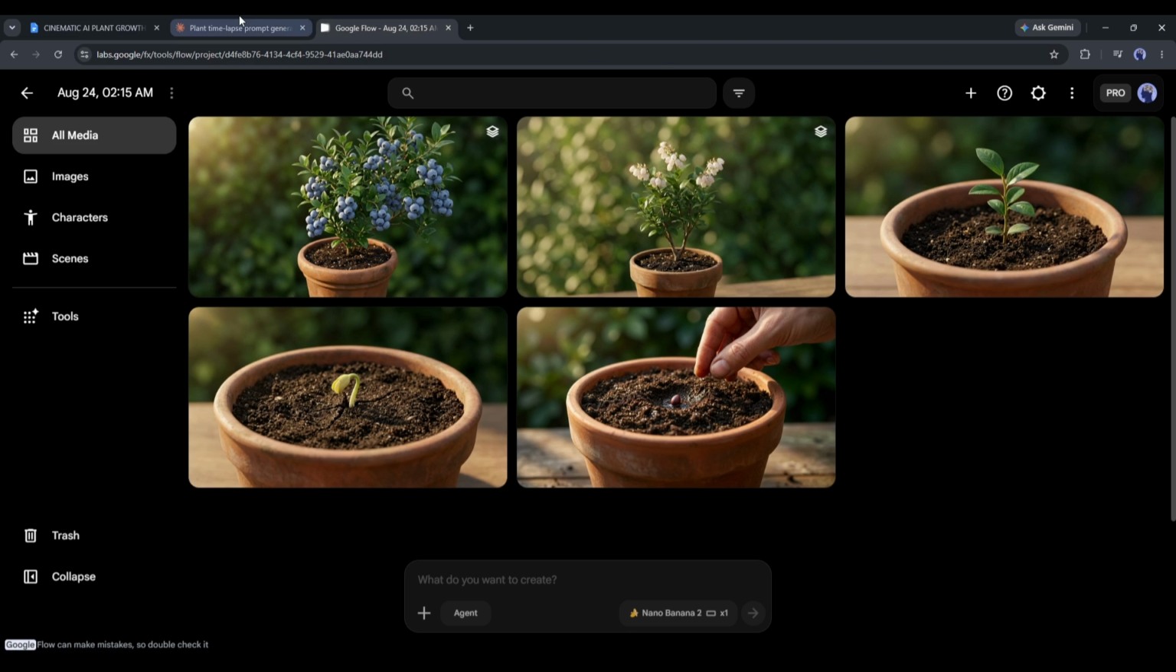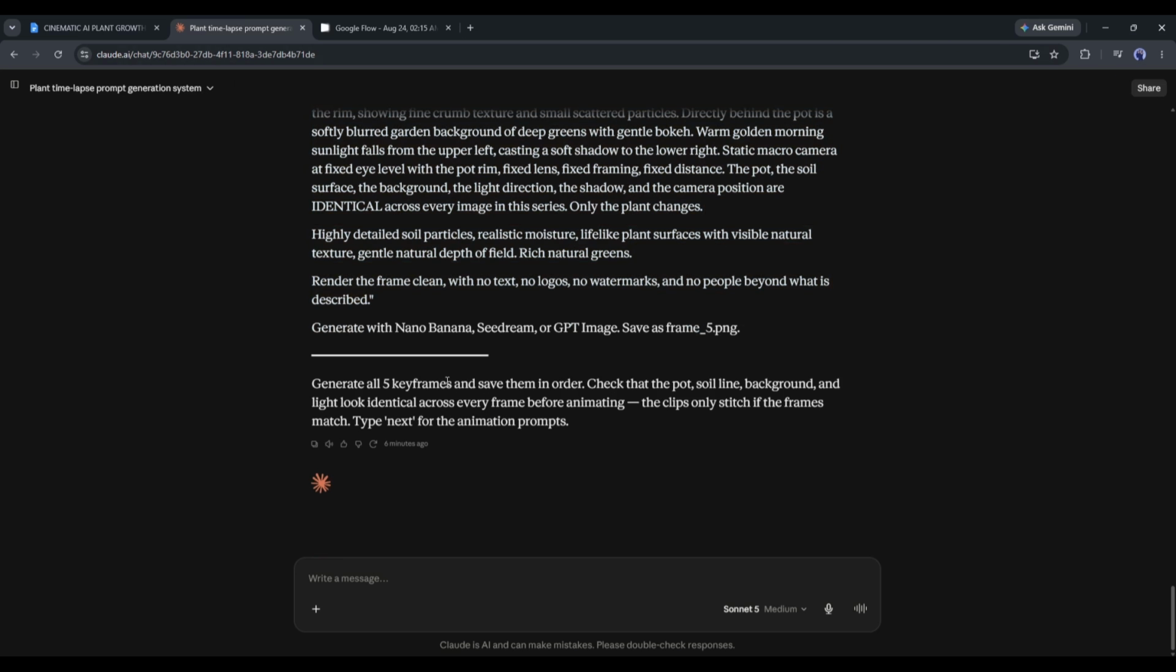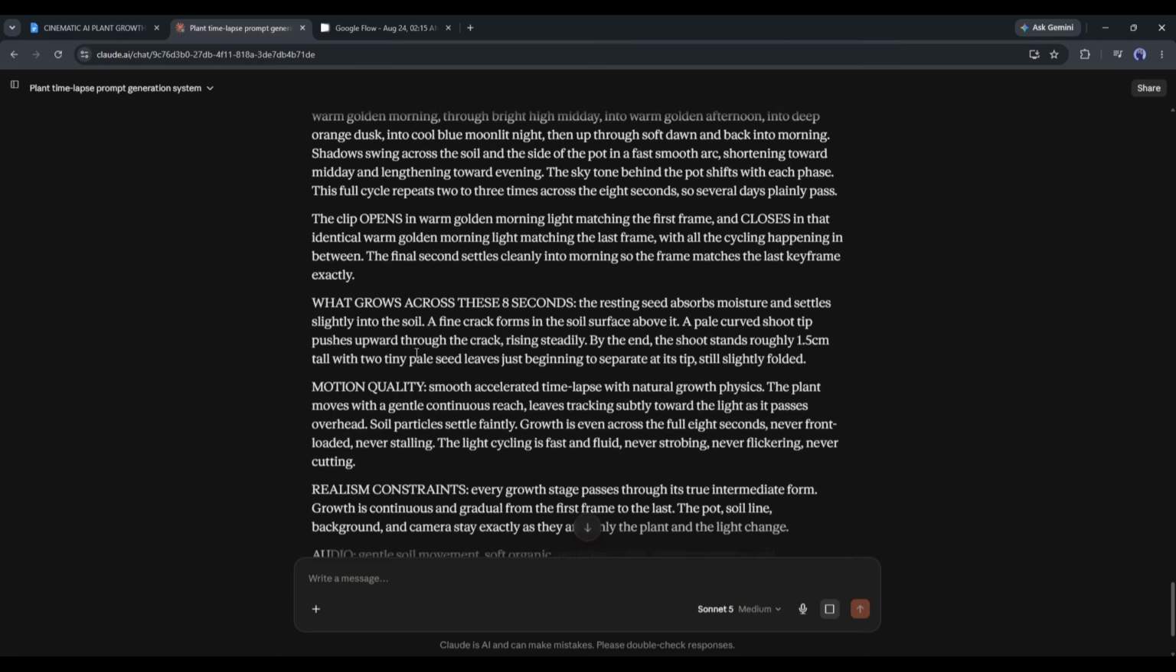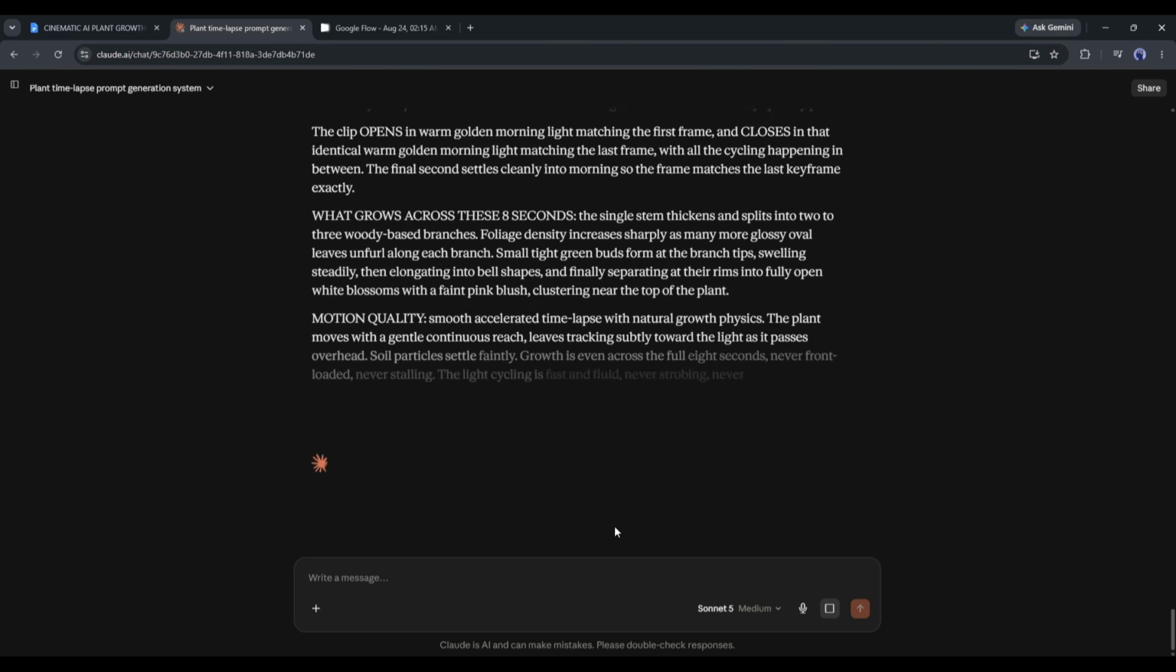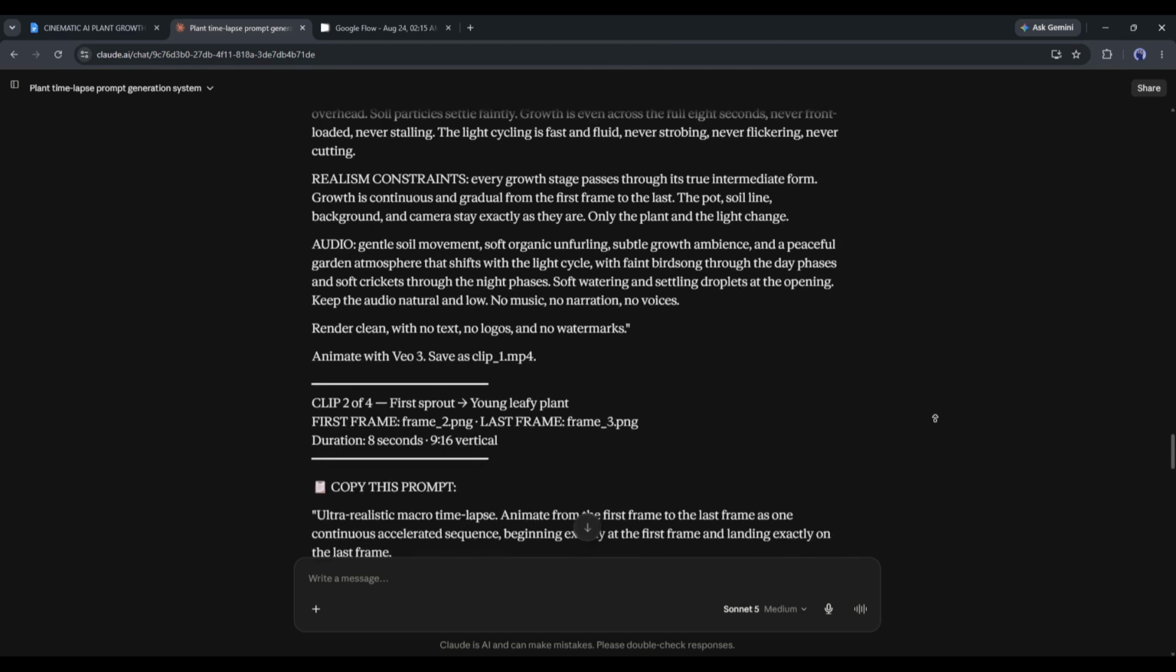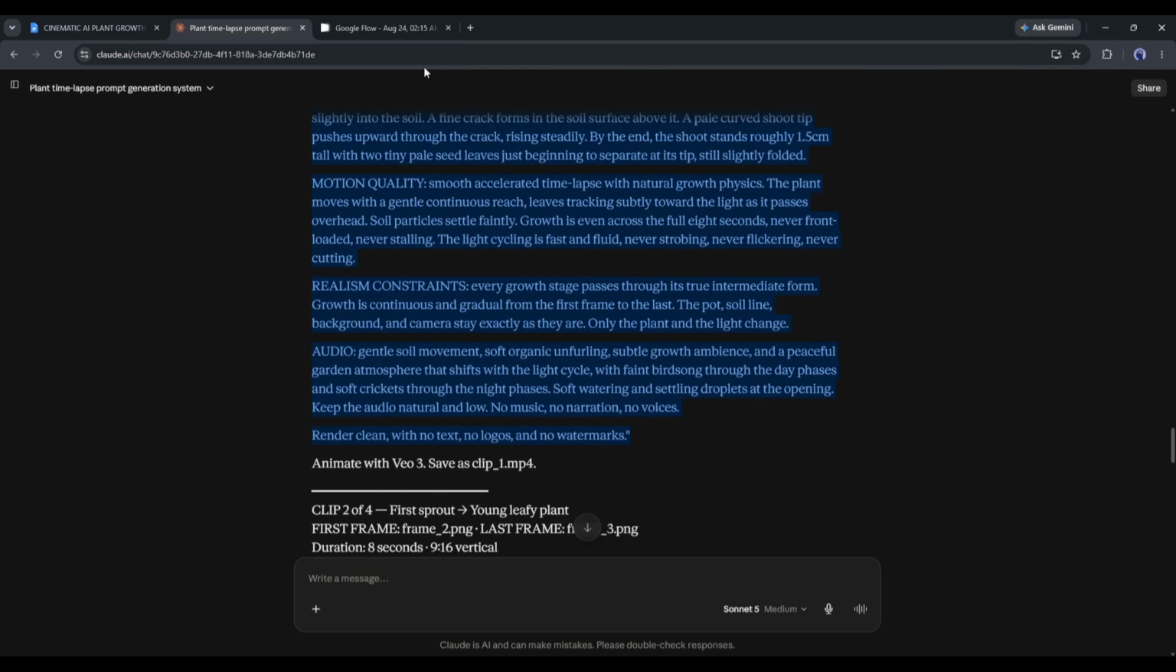Okay, all the images are ready. Now, it's time to turn them into video clips. First of all, we have to generate the prompts. So, come back to Claude, just type continue in the prompt box and hit the generate button. Claude will generate all the video prompts. Once all the prompts are ready, copy the first prompt and come back to Google Flow.